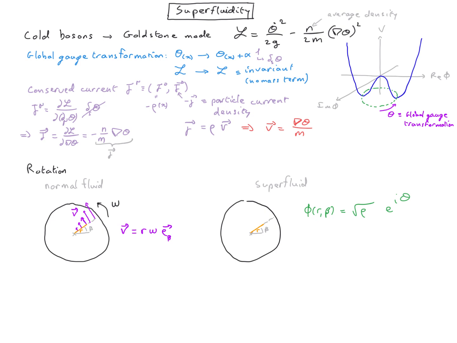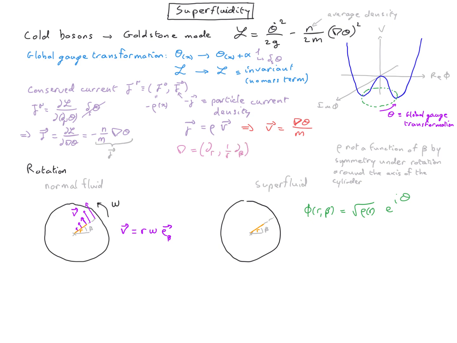However, by symmetry, because we have the superfluid in a cylinder, we see that the density can only be a function of r and not a function of beta. The phase, however, which is not a physical observable, could be a function of both r and beta. However, if it is a function of r, it will induce a radial component to the velocity because the velocity is proportional to the gradient of theta.